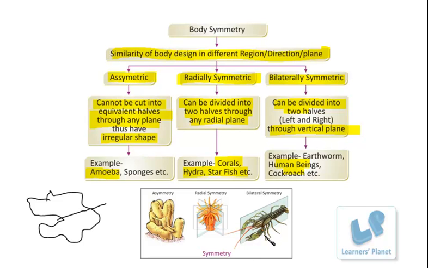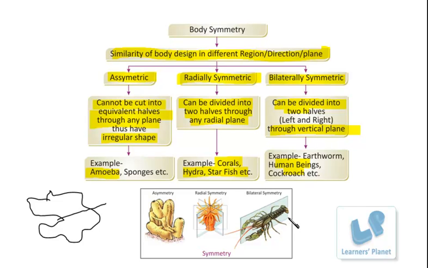You can see this diagram here. If we divide it through this vertical line, through the central line of this organism's body, then the left and right parts are equivalent. They are similar to each other. And if you cut it through the transverse plane or any other plane, can you find any symmetry? No, you cannot. Such a type, in which they are symmetric through a single plane, is known as bilateral symmetry and is commonly found in most organisms.